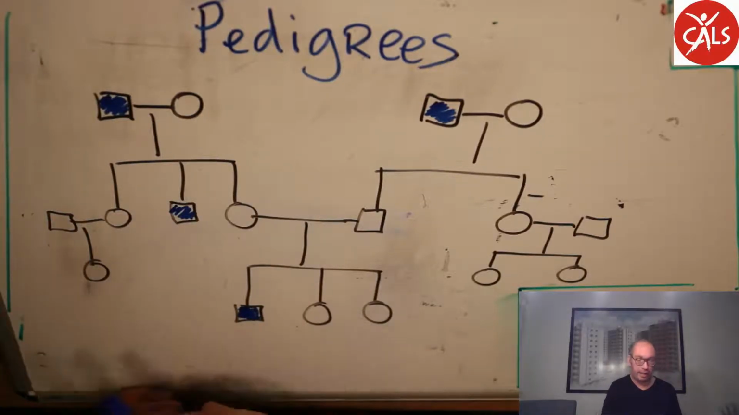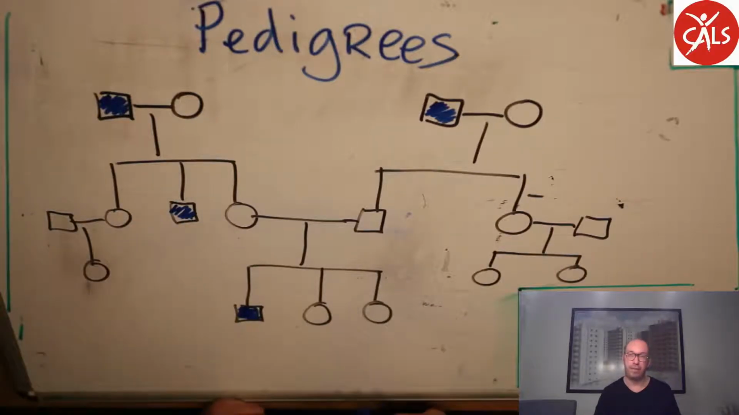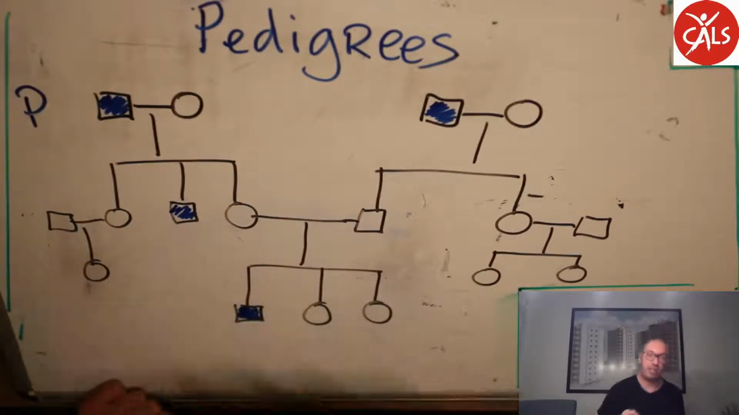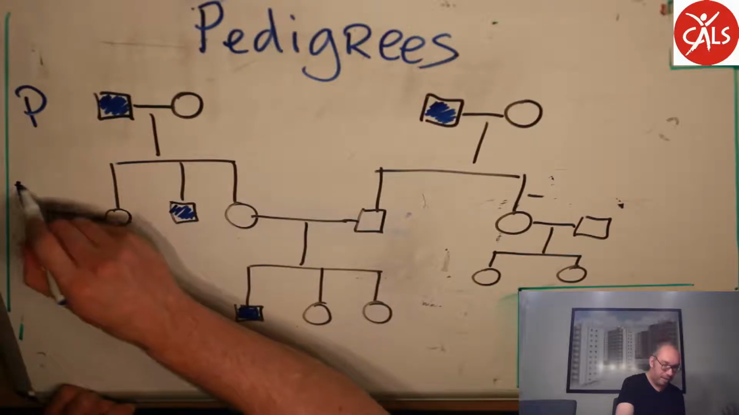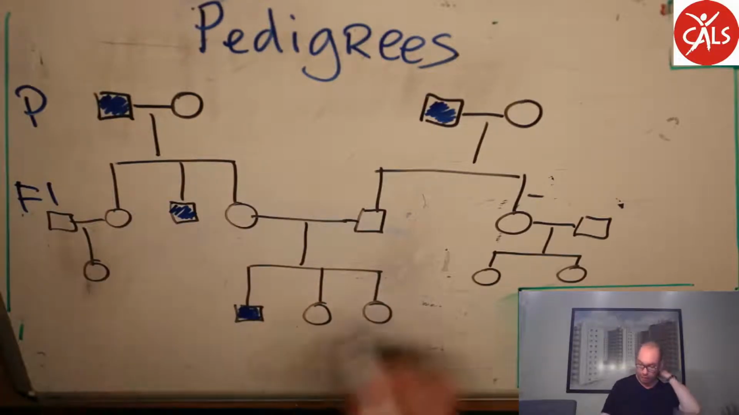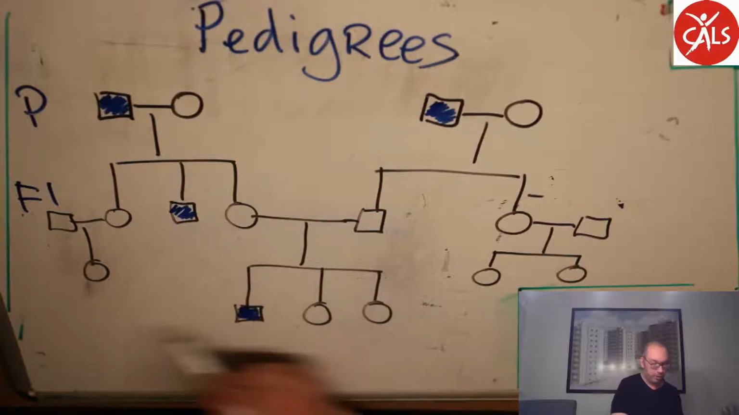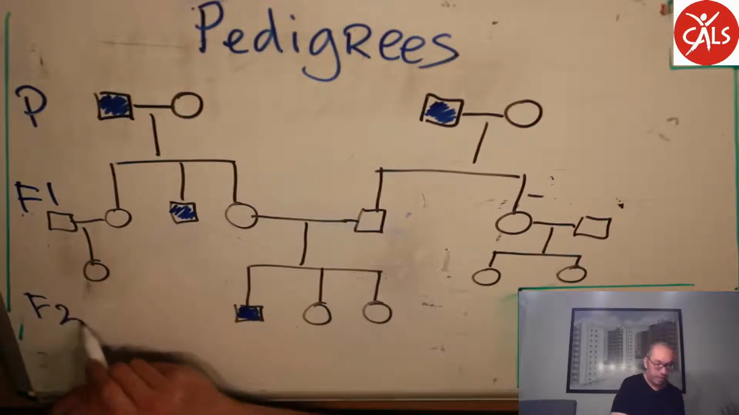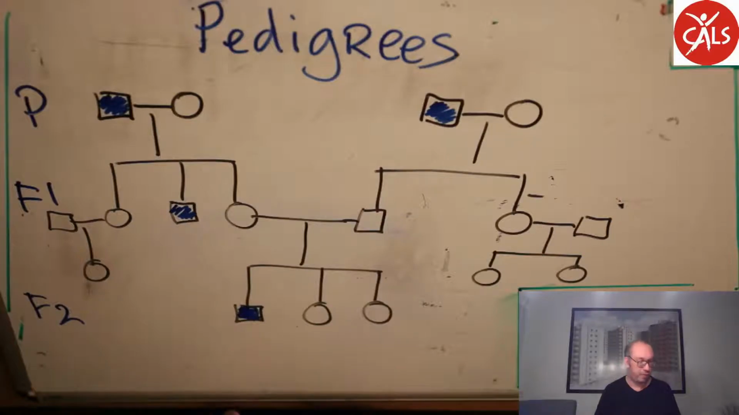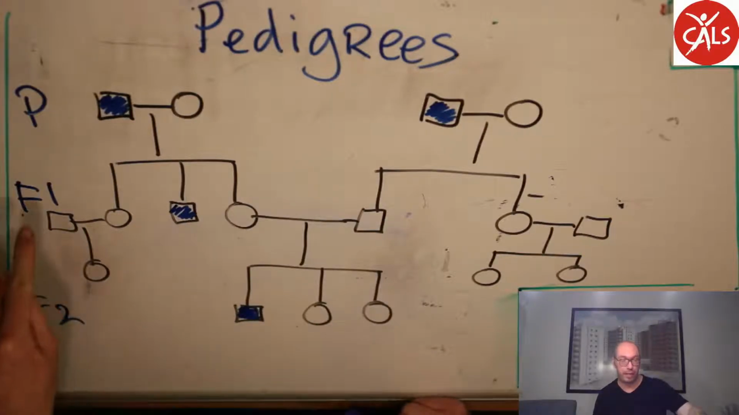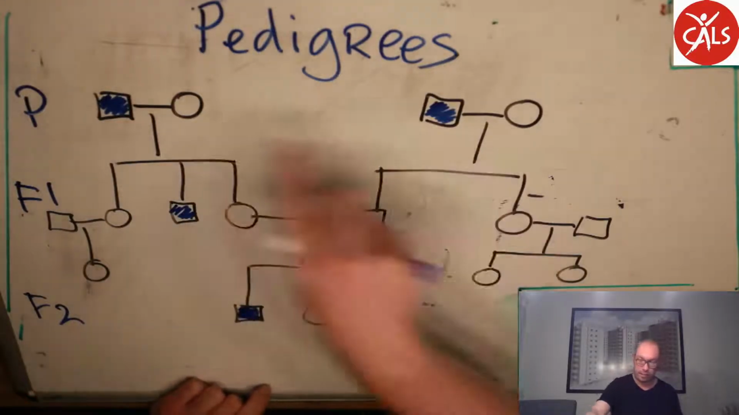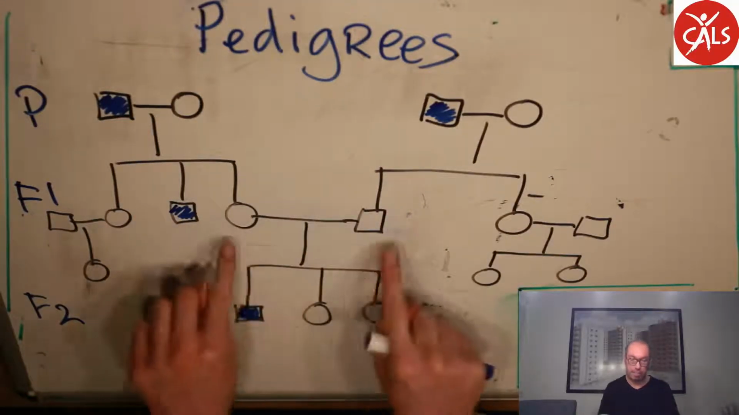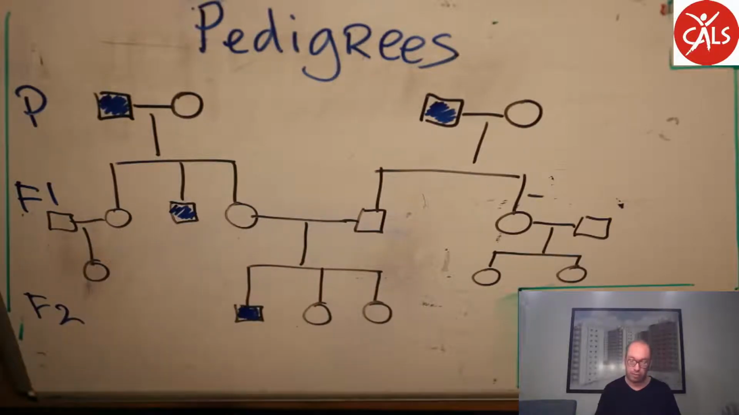So you could say that this is a family of a few generations, and this is the P generation or the parentis generation, and then this is the F1 generation, and these here are the F2 generation. So the second generation offspring, the first generation offspring, and the parentis. Okay. So you could say these are grandfathers and these are grandmothers. These are parents and these are children.